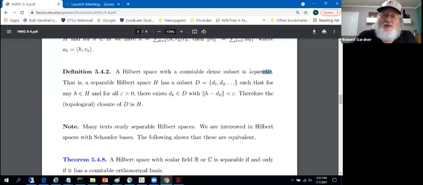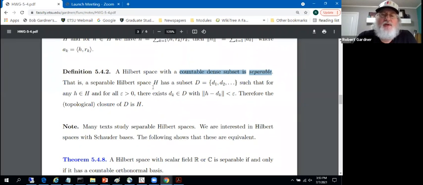So this condition of separability is associated with an idea of dense subsets and countability. It's common to consider this property of separability of Hilbert spaces, but it's another property that we're interested in, and that property turns out to be, as we'll show, equivalent to separability.